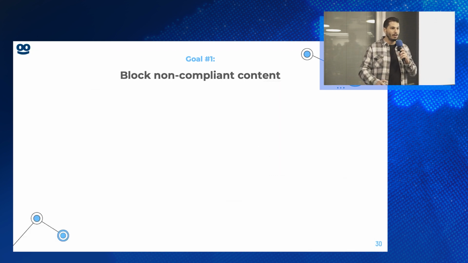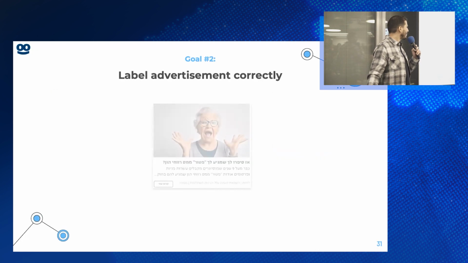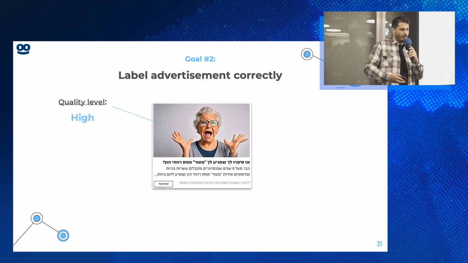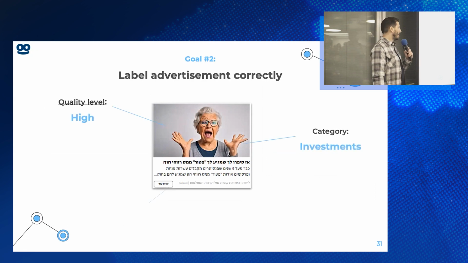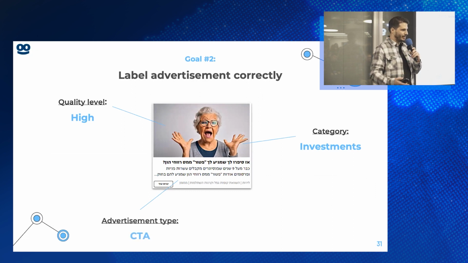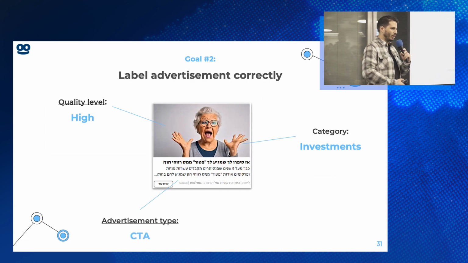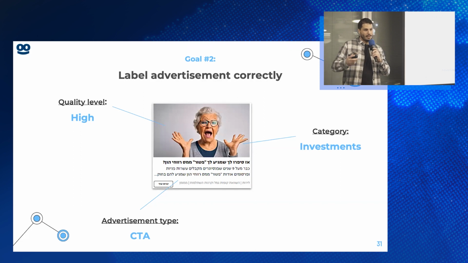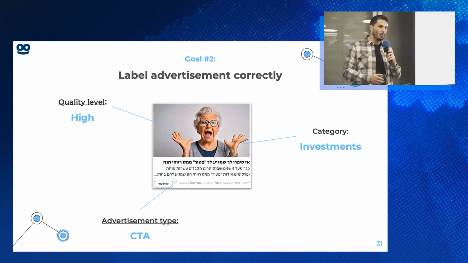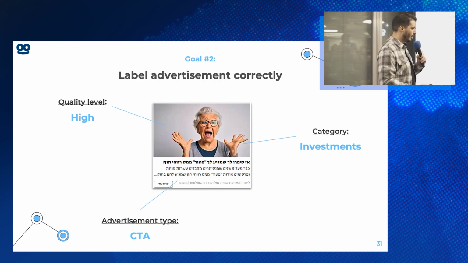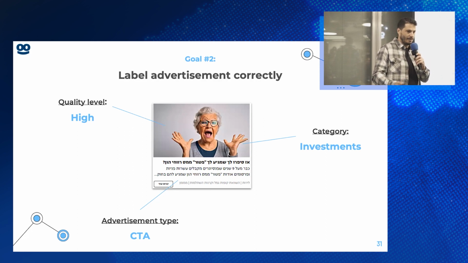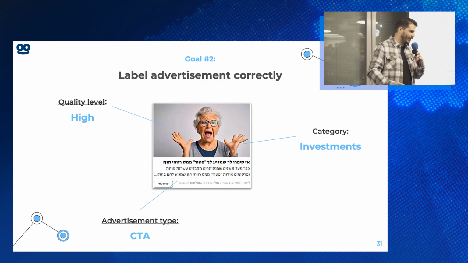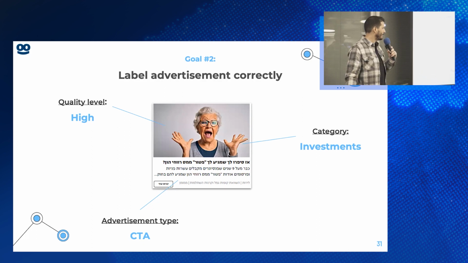Goal number two is to label the ads correctly. We can see a specific item, and this item can be from different categories, different quality levels, and also different types of advertisement, like call to action, or just branding. The goal here is to correctly label them because we want to allow the publishers to block certain categories. For example, let's say you are the Disney.com publisher. You might not want alcohol advertisement on your website, right? Because, you know, you have kids. So this way the category is important.